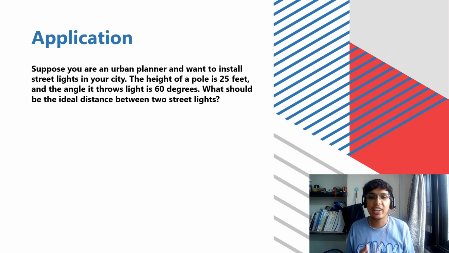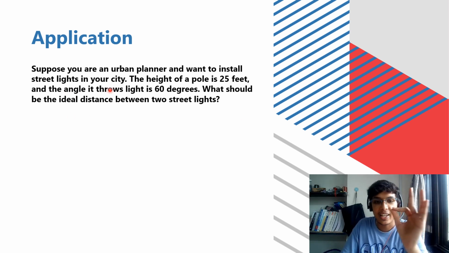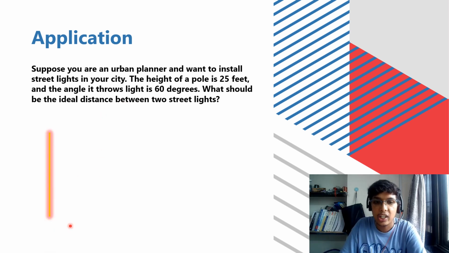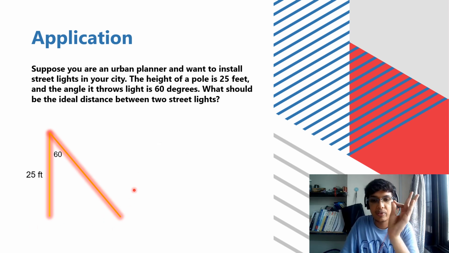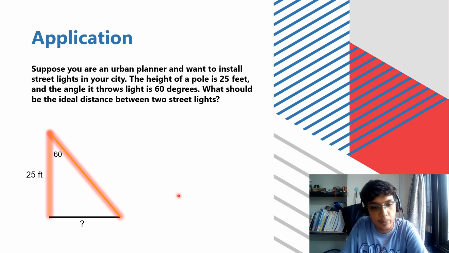Now let us look at a real life application of trigonometry. You guys were thinking there is no real life application of whatever I'm teaching, the triangles and the table and everything. So for example, put yourself as an urban planner and you want to install street lights in your city. The height of a pole is 25 feet, and the angle at which it throws light is 60 degrees. We need to calculate the ideal distance between two street lights, so that we can put one more pole over here and the light would be thrown like this.